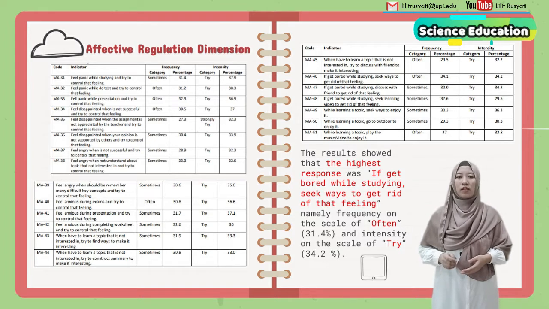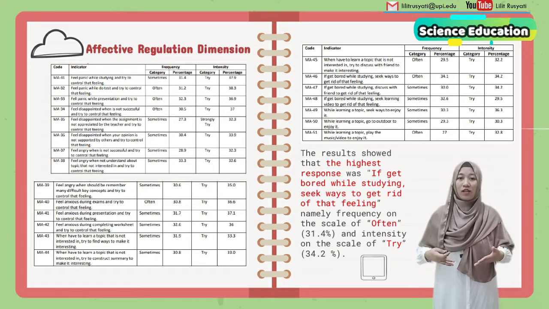The results show that the highest response was, if bored while studying, seek ways to get rid of the feeling, namely frequency on the scale often 31.4%, and for the intensity on the scale try 34.2%. So to conclude, students try to construct strategies to solve their boredom while learning science.